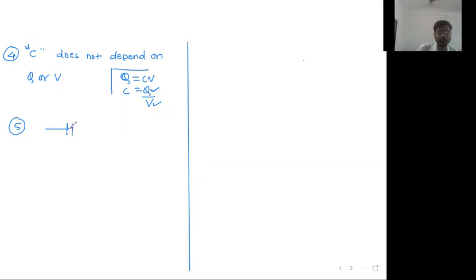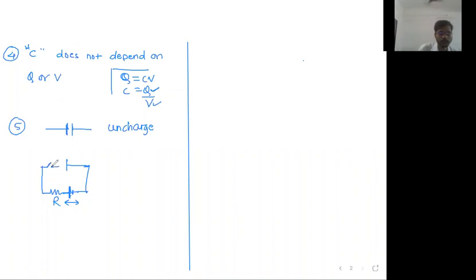Try to understand. Let's say you have a capacitor like this, and initially let's say it is uncharged. Now let us try to charge the capacitor through a resistor. Let's say the potential difference of the battery. This is the symbol of the battery or cell. Just give me 1 second. Let me draw it like this.